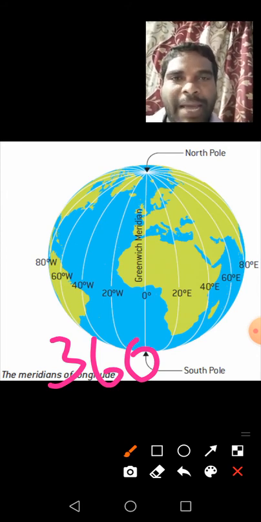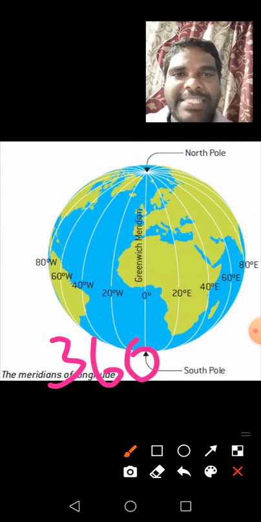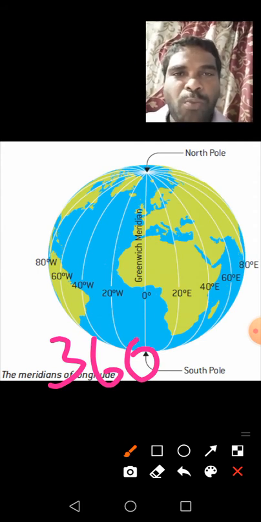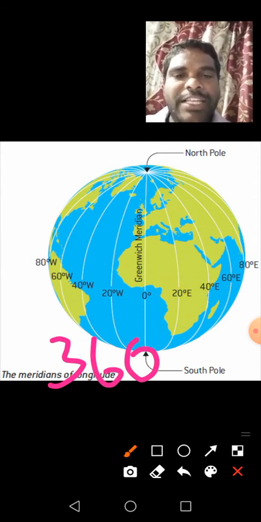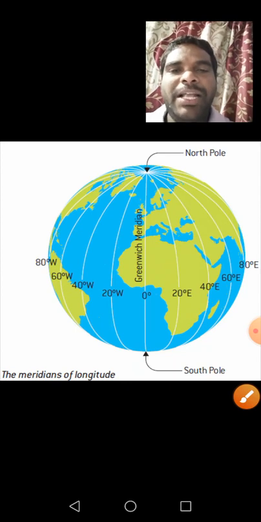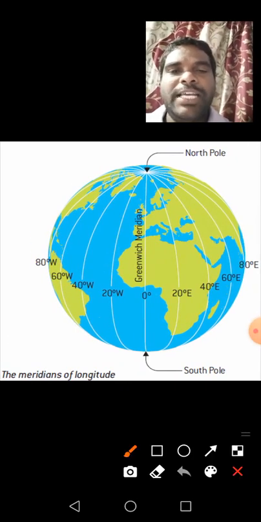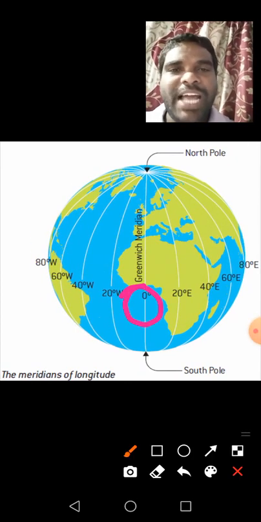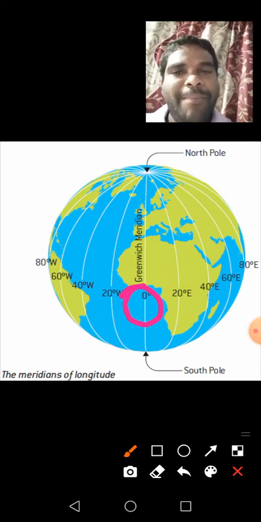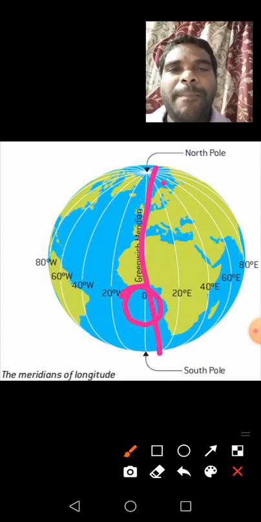Meridians are imaginary lines which are drawn from pole to pole. Understand, children? In these meridians, the numbering starts at 0 degrees. It is called the Greenwich meridian and also the prime meridian. Yes, it is the starting point of the meridians.